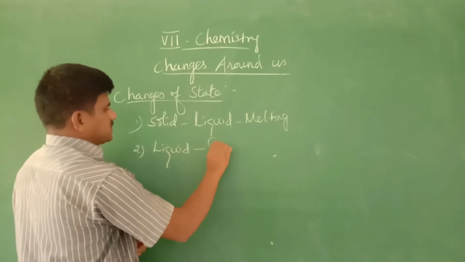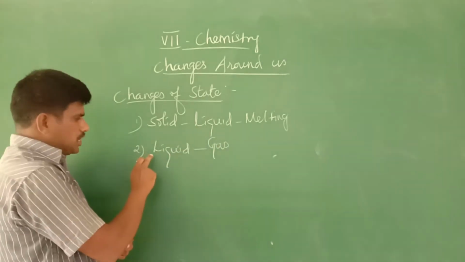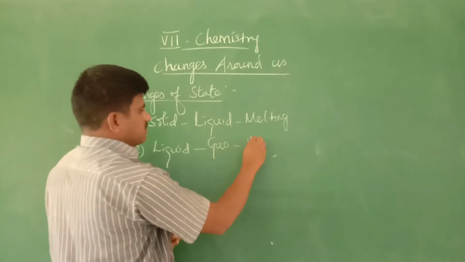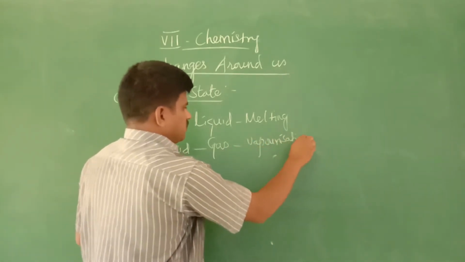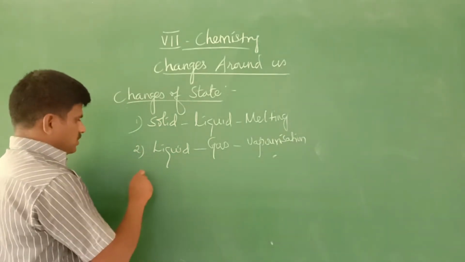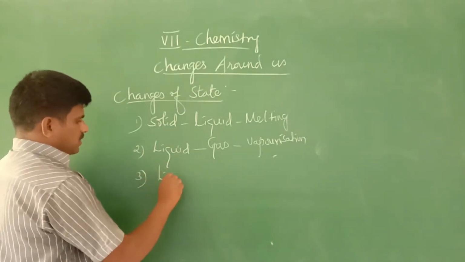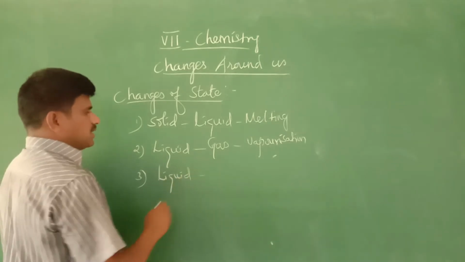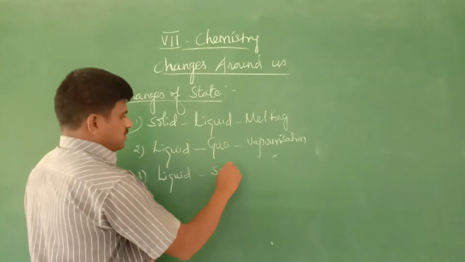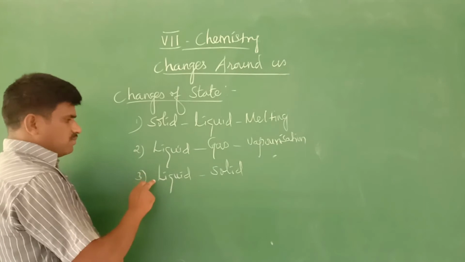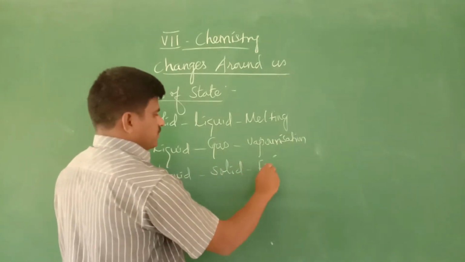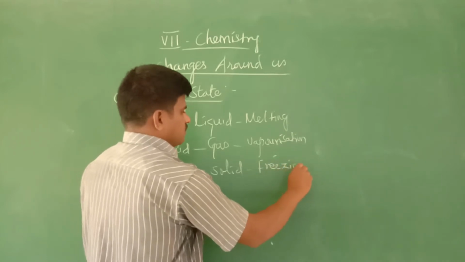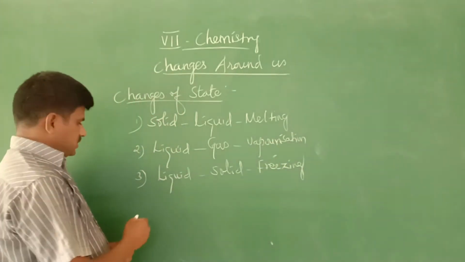The second change of state is liquid to gas, this is called vaporization. The third one is liquid gets converted into solid, this is called freezing.